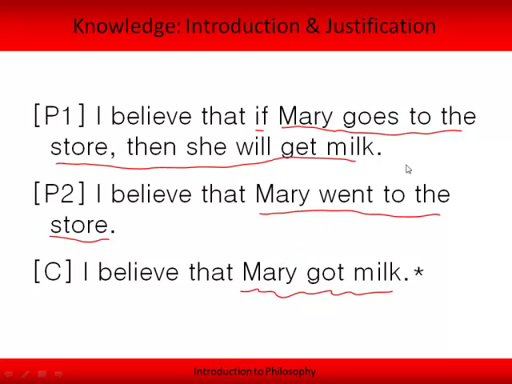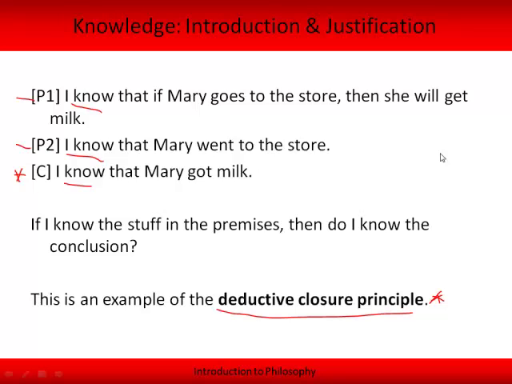But nevertheless, if someone had these two beliefs, this one here and this one here, then certainly that person would be entitled to believe this conclusion, a conclusion that follows logically from those other two beliefs that they have. So as long as someone does have the belief, then the deductive closure principle holds.